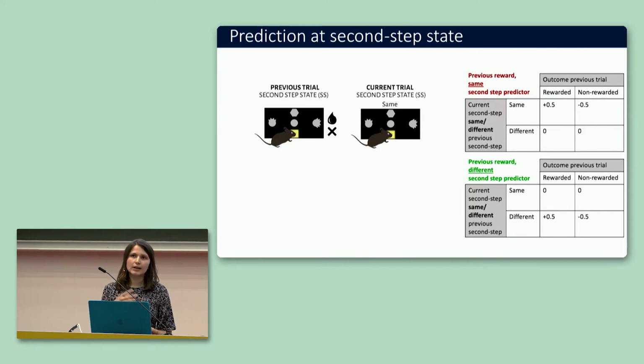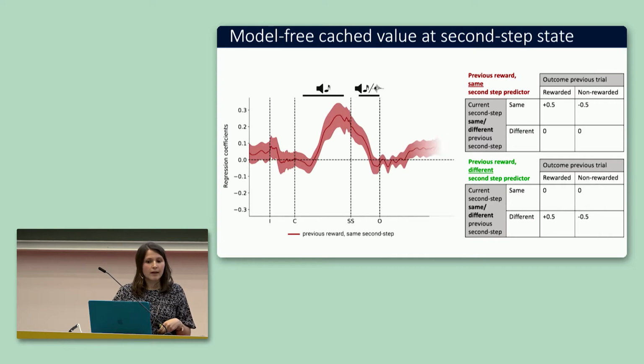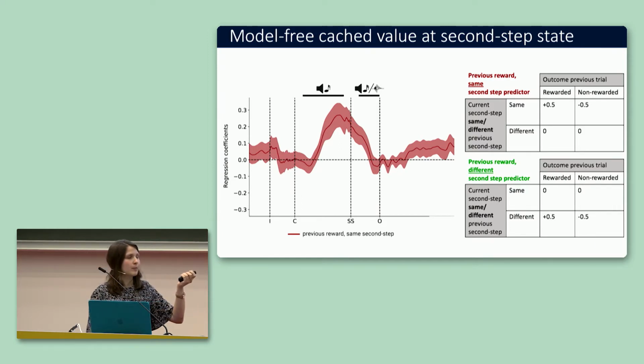Then we wanted to ask how the second step value modulates dopamine activity. So first we looked at what happened when the animal reaches the same second step as in the previous trial. We would expect that if it got rewarded in the previous trial, the value of that same second step increases, and if it didn't get rewarded, it decreases. And we saw what we would expect: reaching the same second step as in the previous trial and getting rewarded increased the dopamine activity when the second step information is available.